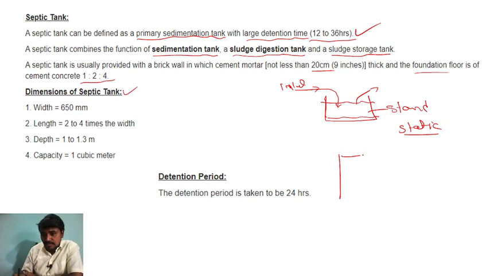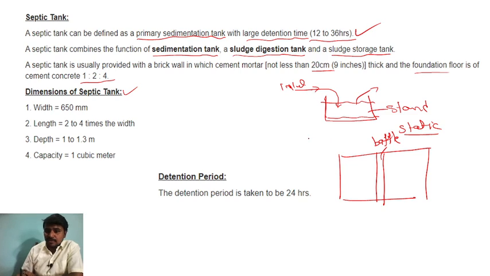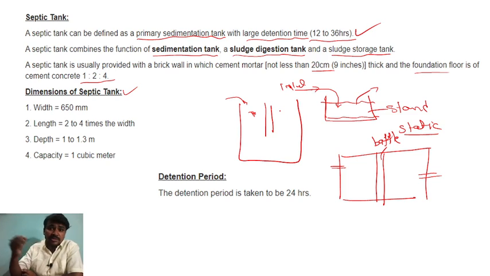When we draw the septic tank, you can see this is a plan. There is a wall there, we call it a baffle wall or separating wall, right? This is the inlet and this is the outlet. And when you see it in cross section, it will be like this. This is a baffle wall and this is an inlet. The water will come here, right? Sometimes 2 to 3 baffle walls are provided like this. Okay, let me show you so that you can understand clearly.